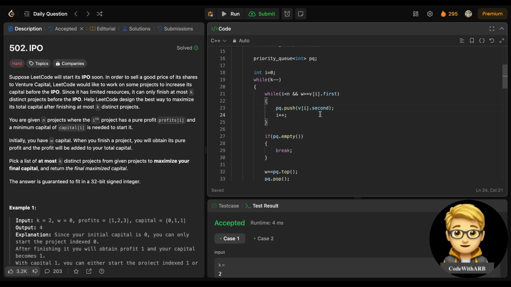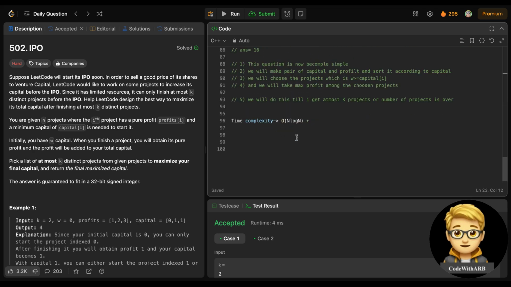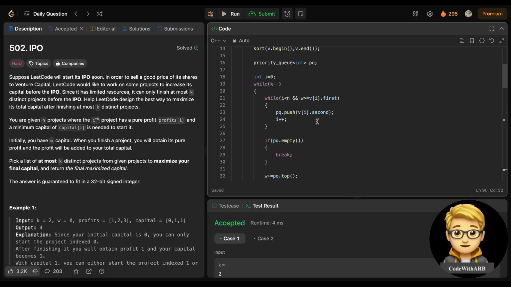So for each insertion, it takes O(log n), and there are a total of n elements. So that would be O(n log n) for the priority queue, right?